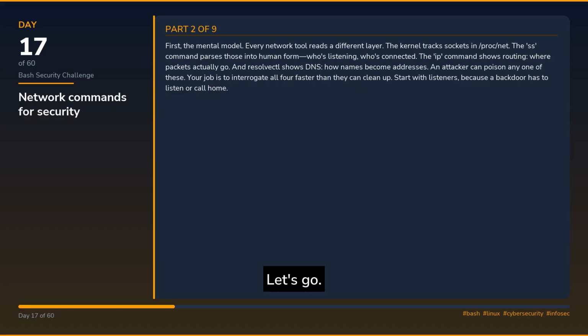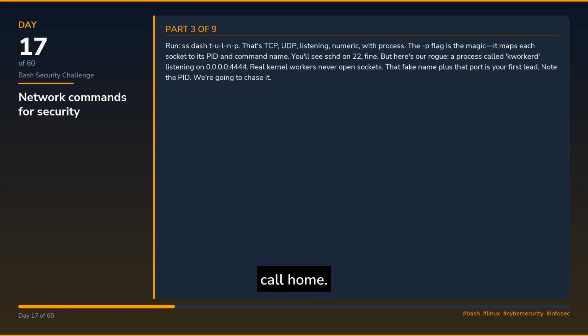Start with listeners, because a backdoor has to listen or call home. Run ss -tulnp. That's TCP, UDP, listening, numeric, with process. The p flag is the magic, it maps each socket to its PID and command name.